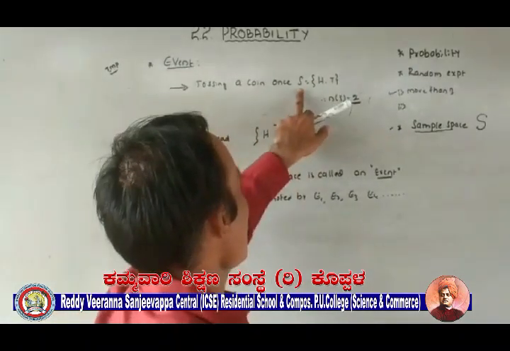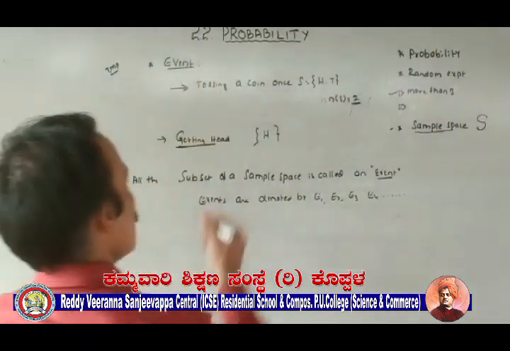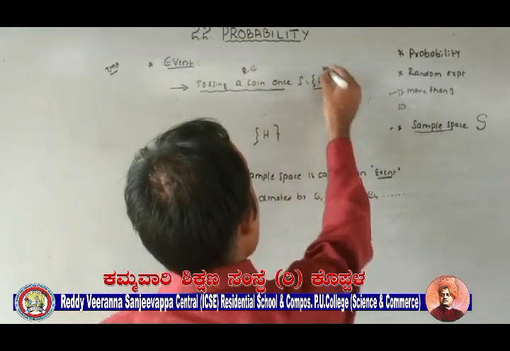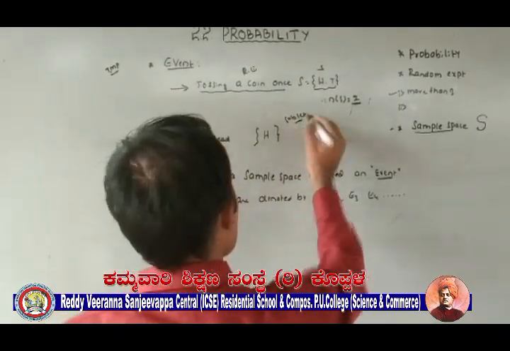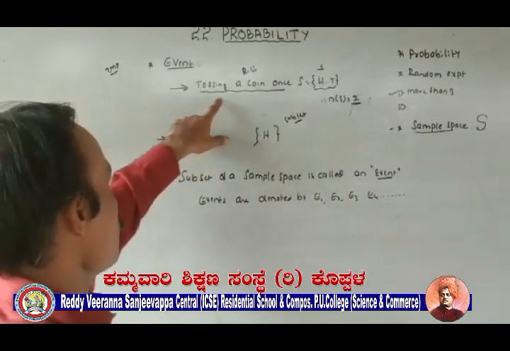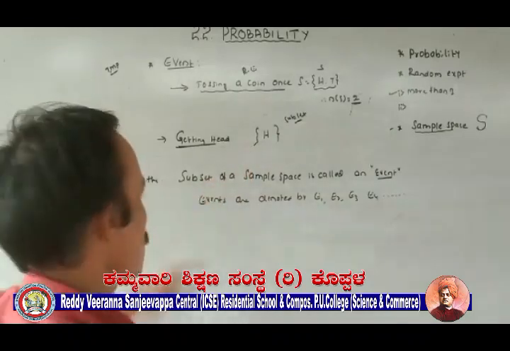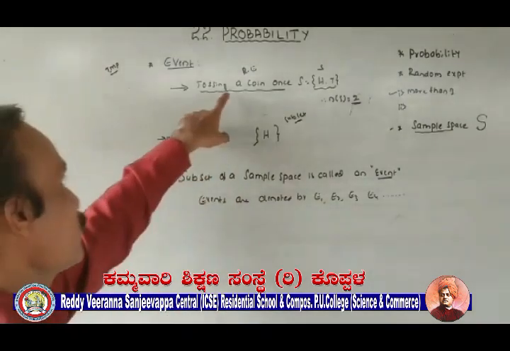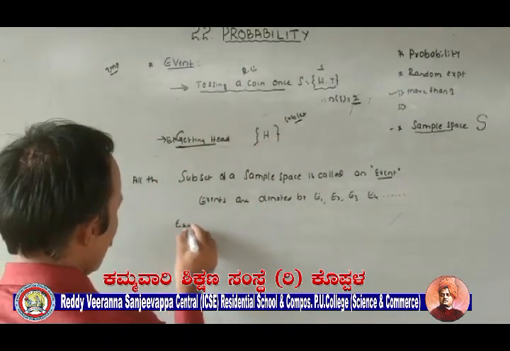Yes, HT. So H and T, these are the two possible outcomes of a random experiment, that is tossing a coin. So you see one by one here. This is the random experiment. So this is S. Yes, this is a subset. A subset is called an event. You see one by one how related these definitions are. If you know the random experiment, then you can write S. If you know S, then you can write the events. So this is event number 1. Getting head is one of the descriptions of this random experiment.